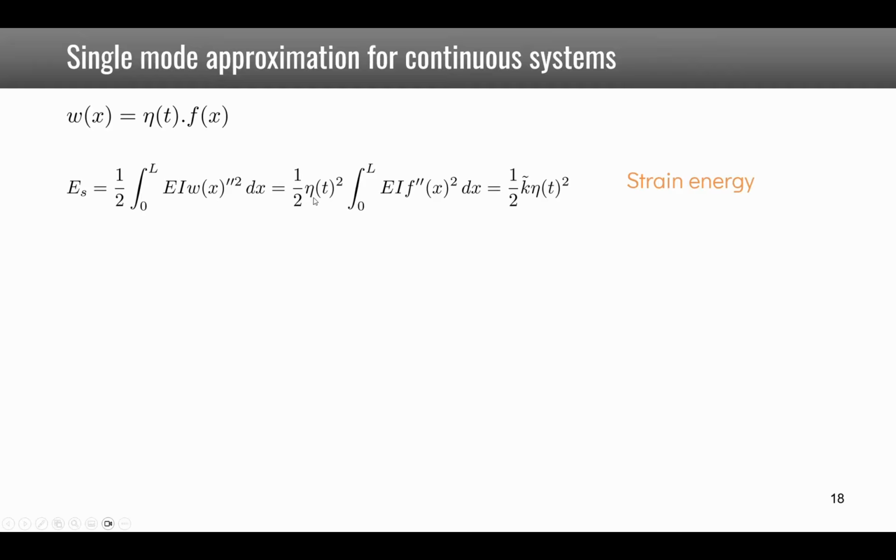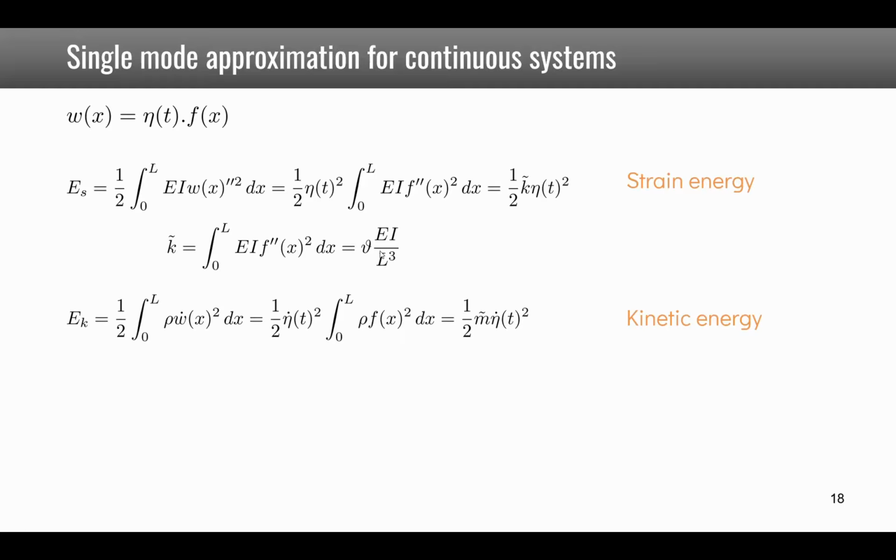And if we isolate the part that depends on time, we get this second integral, so that the strain energy can be written as 1/2 times an equivalent stiffness times a displacement squared. So this equivalent stiffness is given by this integral, and we can define a non-dimensional factor here, which we multiply by EI over L cubed, which has the dimension of a stiffness.